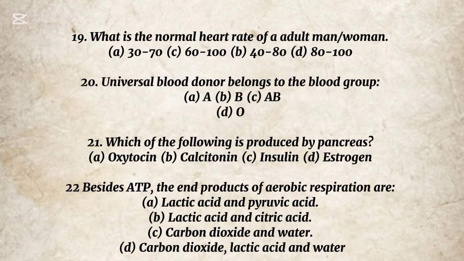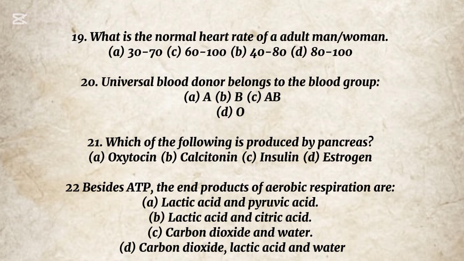Anatomy, physiology. 19. What is the normal heart rate of an adult man/woman? A. 30 to 70. B. 40 to 80. C. 60 to 100. D. 80 to 100. The correct option is C. 60 to 100. 20. Universal blood donor belongs to the blood group A, B, C, AB, D, O. The correct option is D, O. 21. Which of the following is produced by pancreas? A. Oxytocin. B. Calcitonin. C. Insulin. D. Estrogen. The correct option is C.